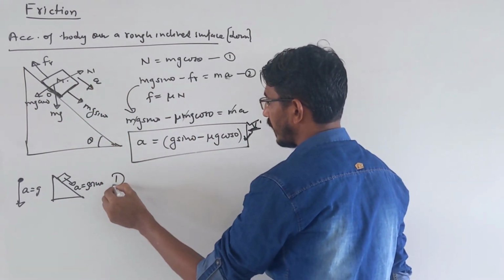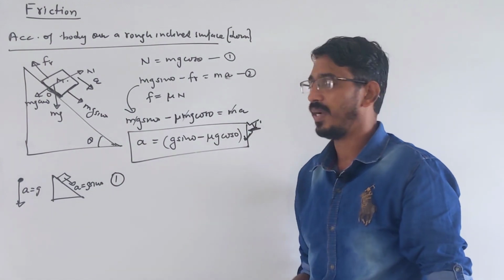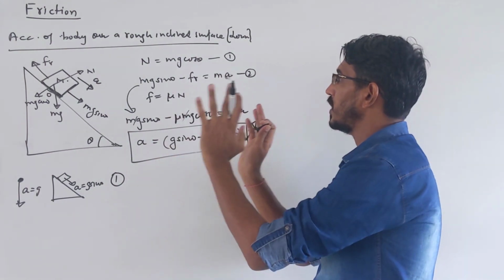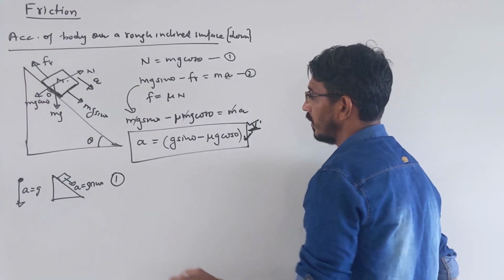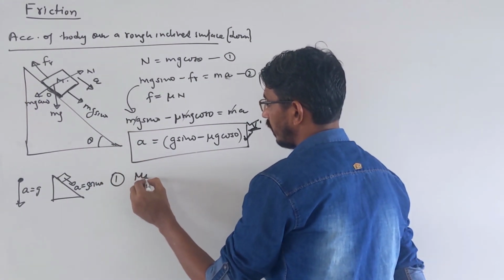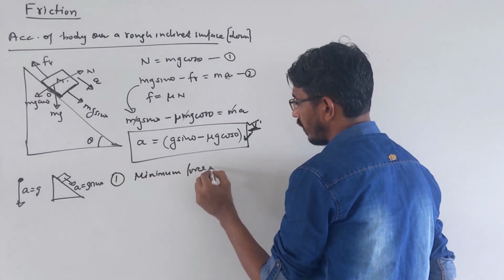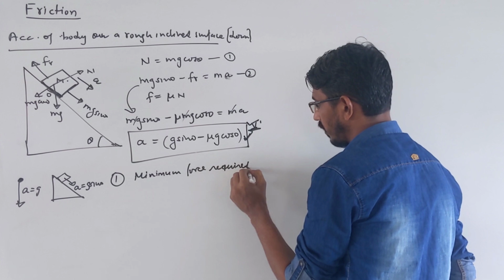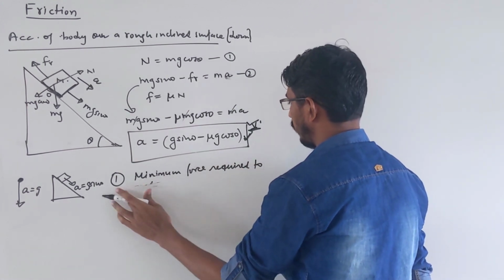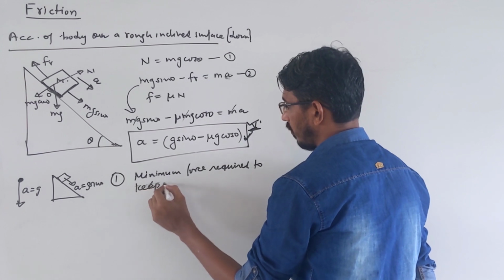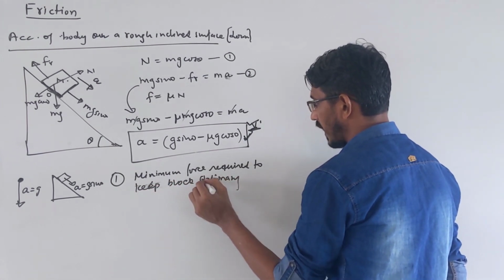Then some additional questions they can ask. Like question number 1, they can ask you what is the minimum force required to keep the block stationary, so that this block doesn't slide down.